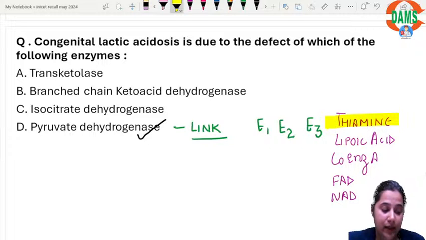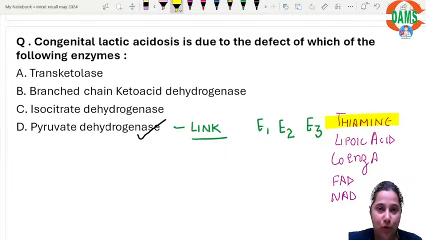But another important thing is that there are 3 enzymes which work in the same fashion. That is, the 3 are multi-enzyme complexes made of E1, E2, E3 requiring 5 cofactors, that is thiamine, lipoic acid, coenzyme A, FAD, NAD. I'll be repetitive so that you revise that so many times with me.